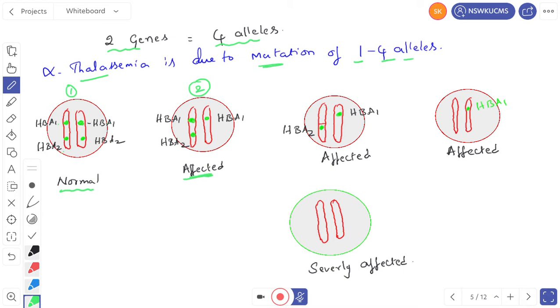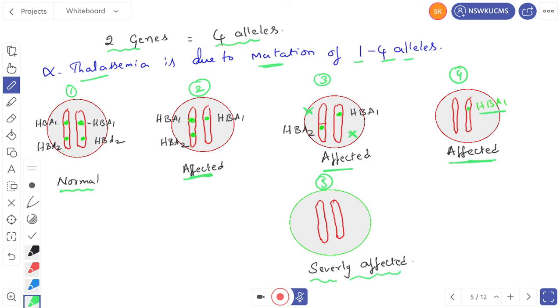In the third case, in one homologous pair of chromosome, HBA1 is absent here, and here HBA2 is absent. So this person is also affected. In the fourth case, only one allele is present, that is HBA1. Then that person is also affected. In the fifth case, all the four alleles are absent, all the four alleles underwent mutation, then it is severely affected.